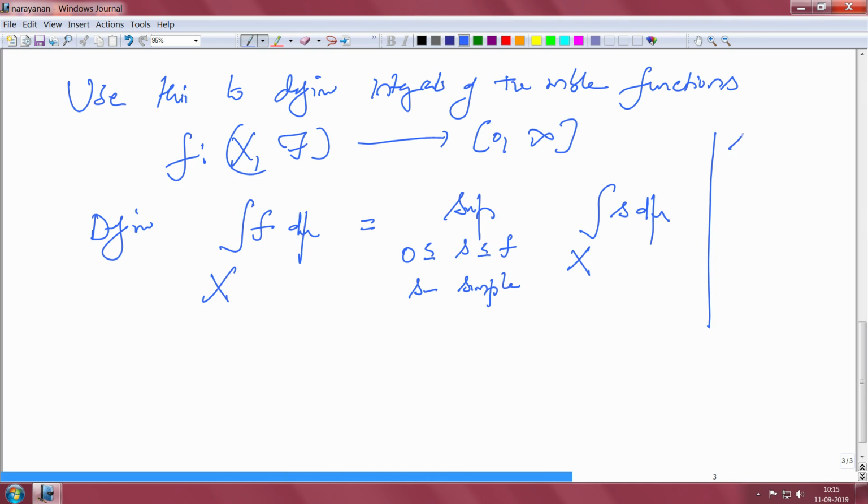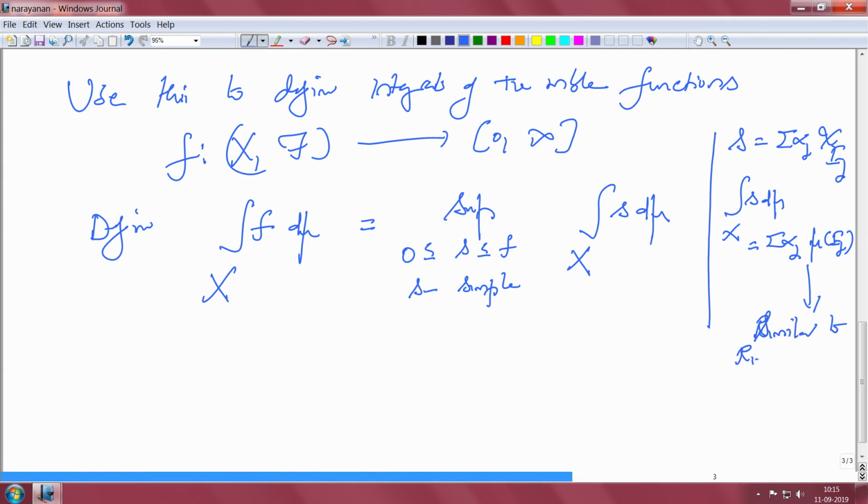So, if S is summation alpha j chi E j, then integral over X of S d mu is summation alpha j mu E j. So, this is more or less like a Riemann sum, okay.